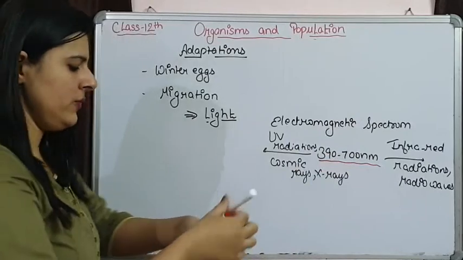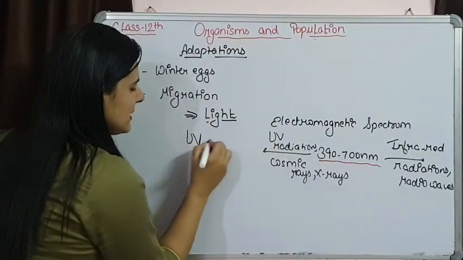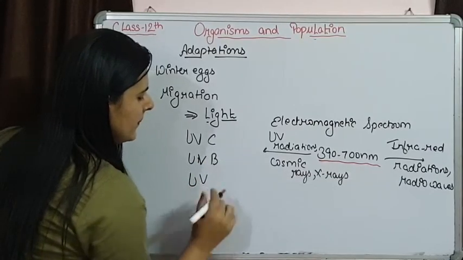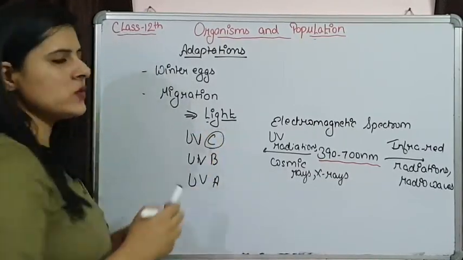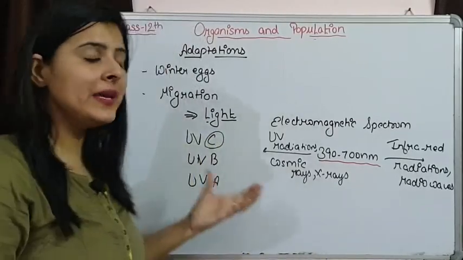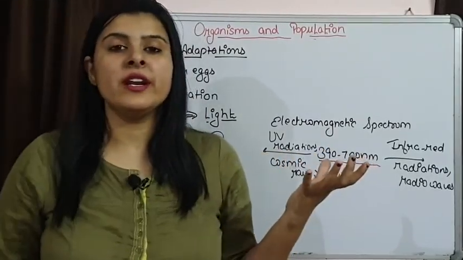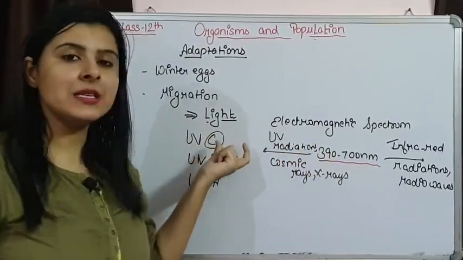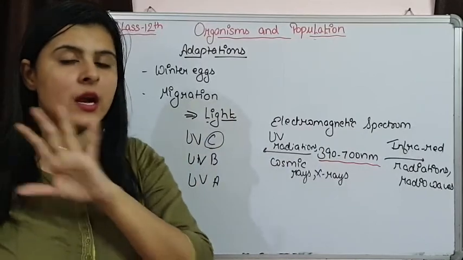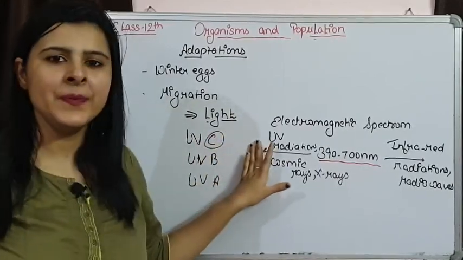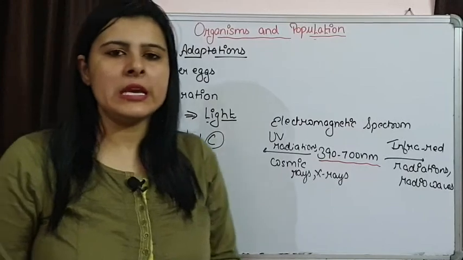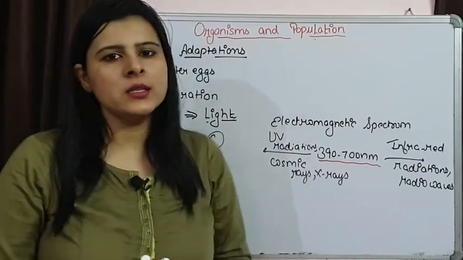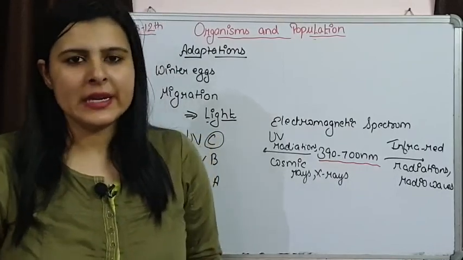If we see these UV radiations, then UVC, UVB and UVA are present, out of which C is the deadly one and B is the most effective radiation having various harmful effects. The ozone layer present in the stratosphere absorbs 100% of UVC and 50% of UVB, and that is preventing our earth from the effect of UV radiations.